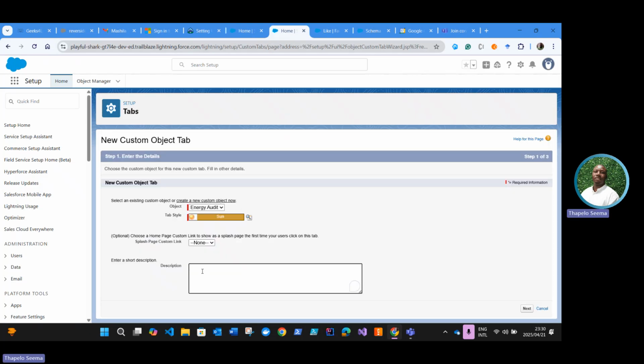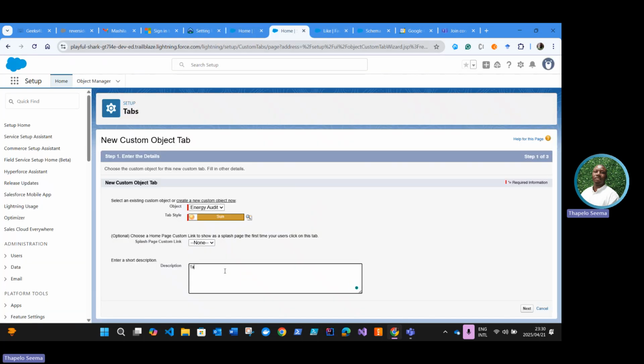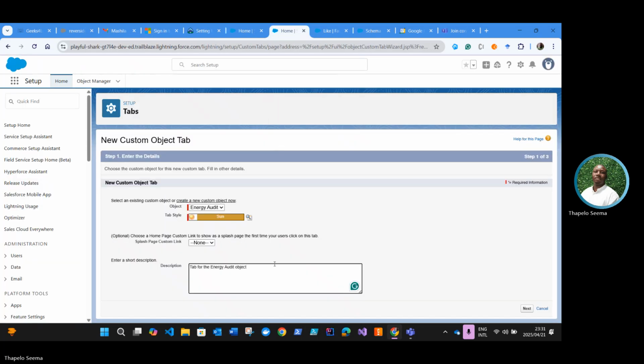Let's go to previous. See. Tab for object. That's going to our description. Object. Good to go.